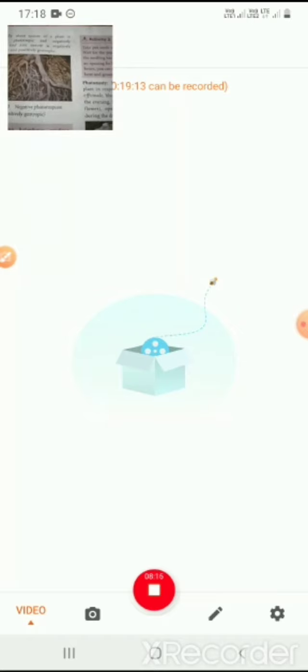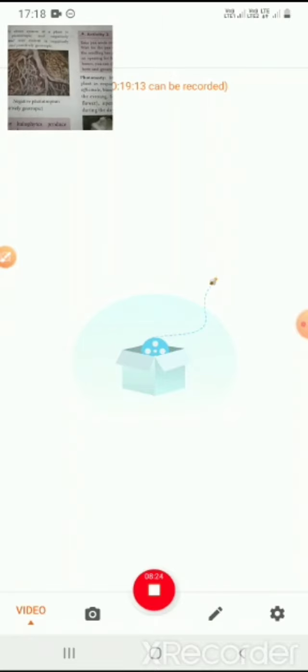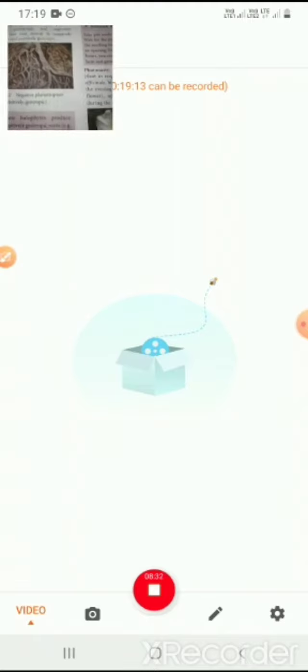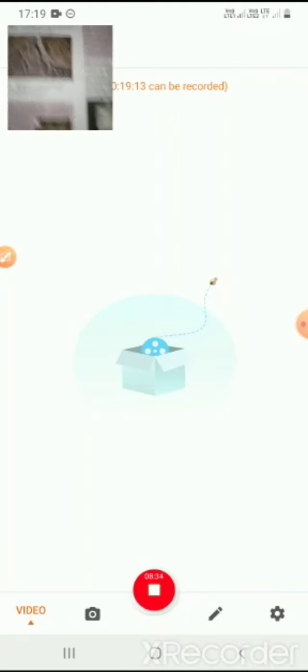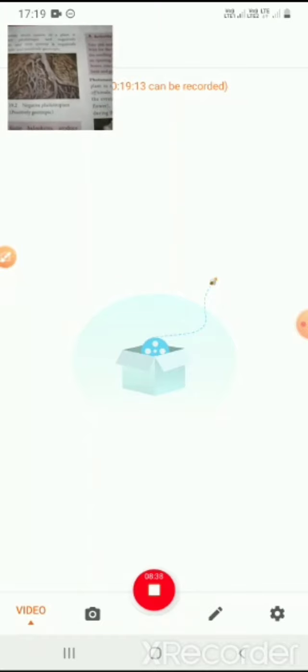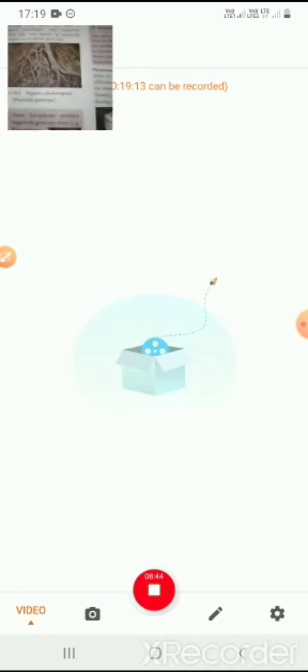You have studied in first standard itself: this is leaf, this is root, this is shoot; you have to study this very well. That is a good example of positive phototropism for the shoot, and negative phototropism for the root, which is positively geotropic. Okay, so this is the example.